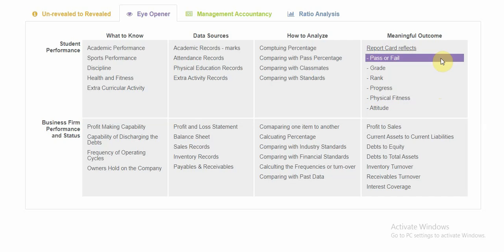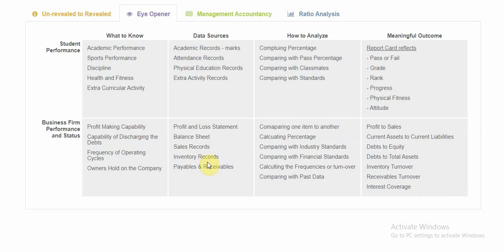And then for a business firm, we have profit to sales, current assets to current liabilities, debt to equity, debts to total assets, inventory turnover, receivables turnover, and then interest coverage. All these are different ratios that we will be learning. So these ratios are the outcomes that we get after analyzing data that we receive from these sources.